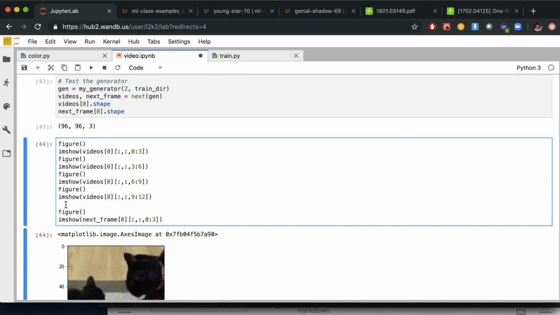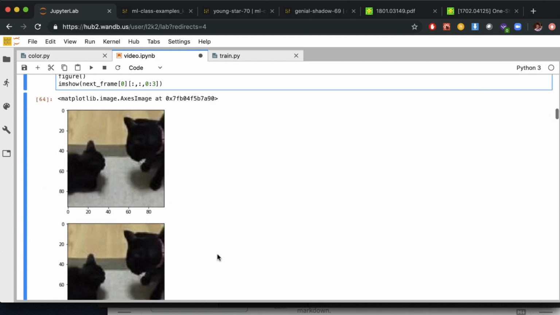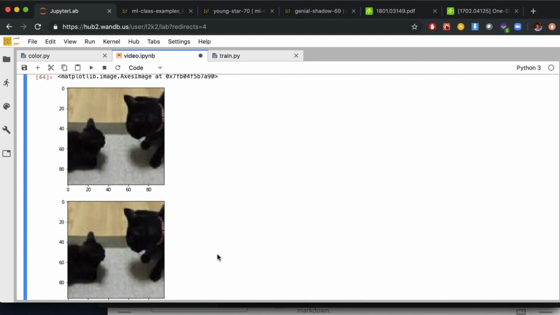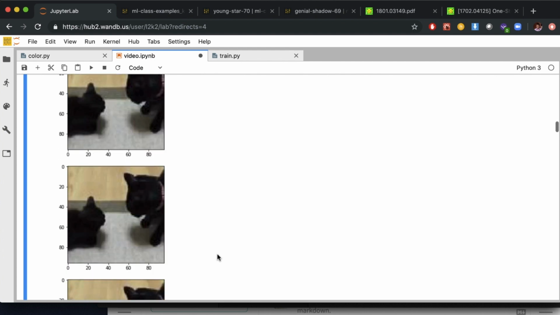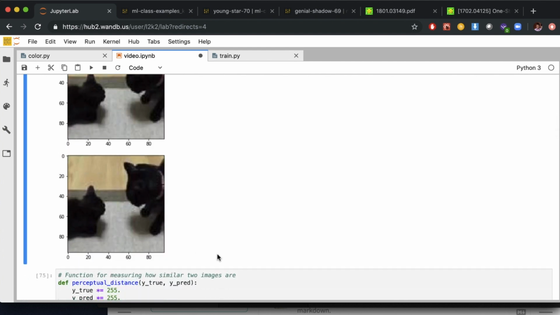All right, so let's take a look at the data. So we can use the incredibly useful imshow command, and we can look at each frame of video that's our input. And then finally, we can take a look at the next frame, which is the video that we're trying to predict. And you can see that in this example, at least, each frame of video is very similar, right? These are successive frames, and so there's not much motion happening. And then this is the final frame that we're trying to predict. So other videos might look different, and I strongly recommend exploring this a little bit before trying to do a real prediction.